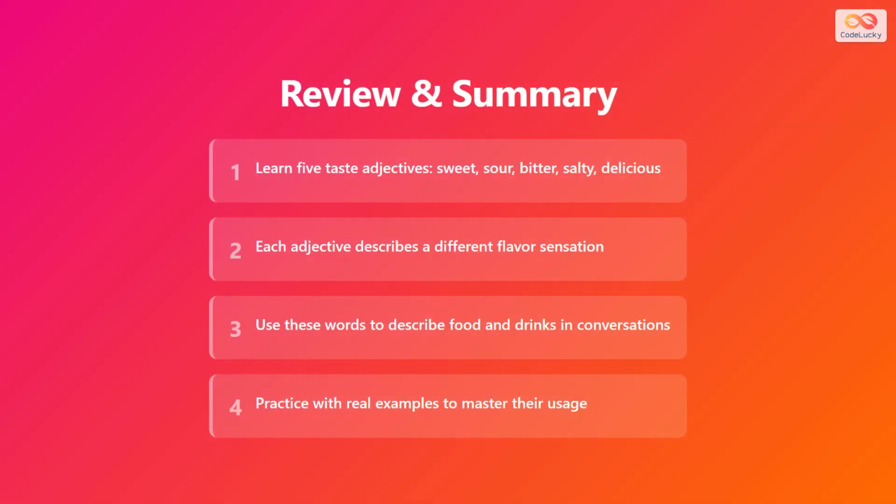Let's summarize what we learned. First, we learned 5 taste adjectives: sweet, sour, bitter, salty, and delicious. Second, each adjective describes a different flavor sensation. Third, use these words to describe food and drinks in conversations. And fourth, practice with real examples to master their usage. Congratulations on completing this lesson about taste adjectives.